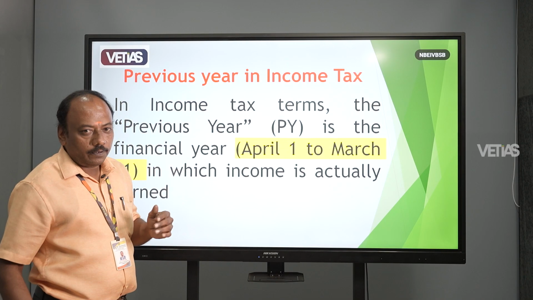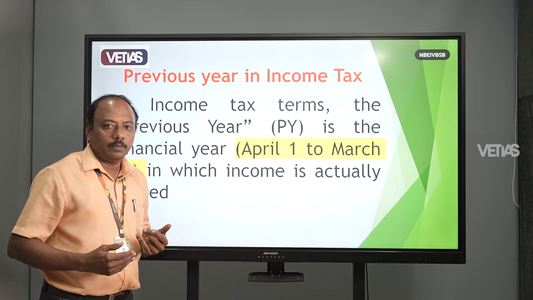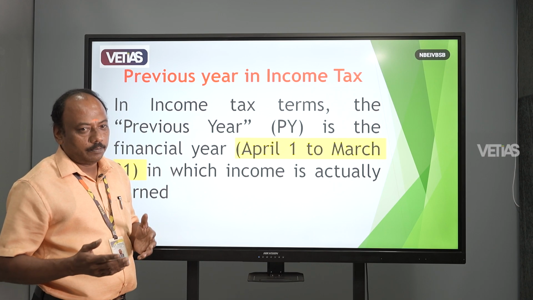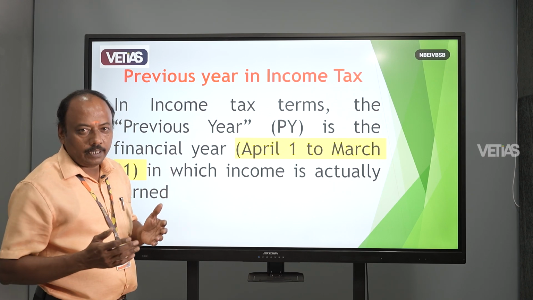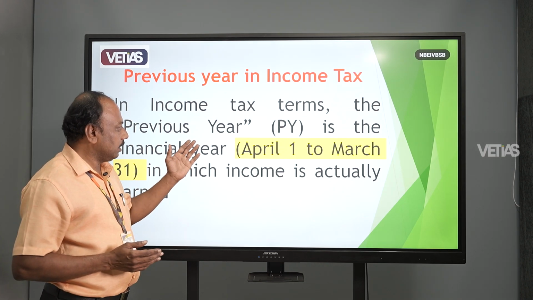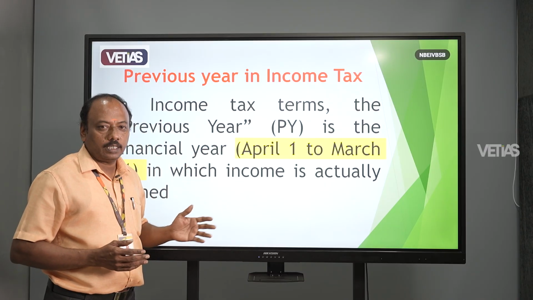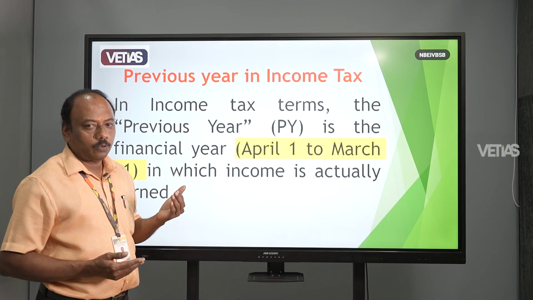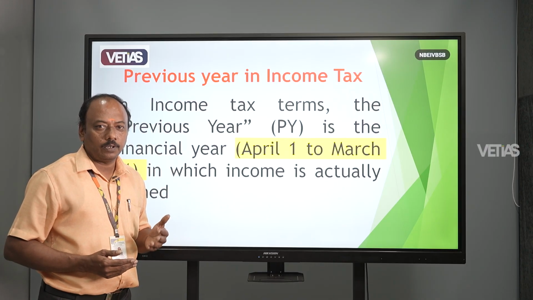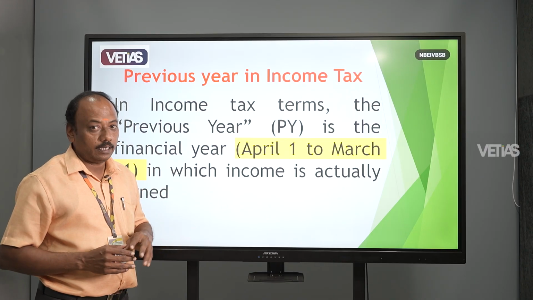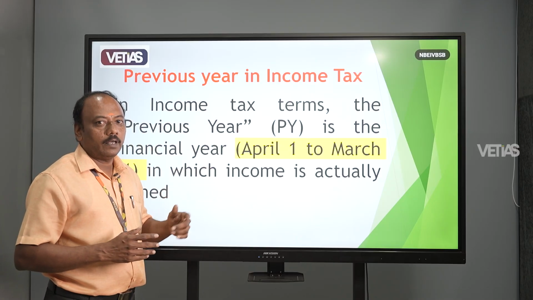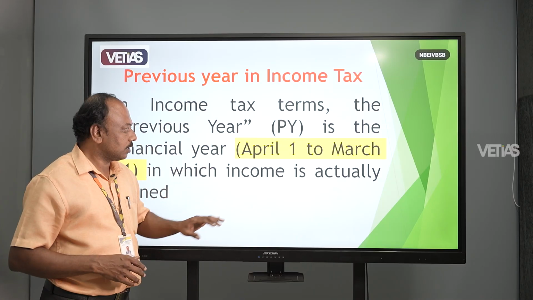We pay the tax to the government based on the previous year. How do we calculate the tax based on the previous year? What is the meaning of the previous year? The previous year is April 1 to March 31st of the last year, that means 1/4/2024 to 31/3/2025. The income a person earned in this year is what we calculate the tax on.